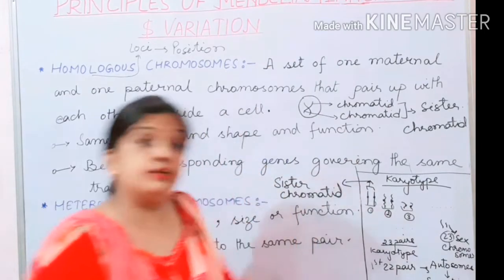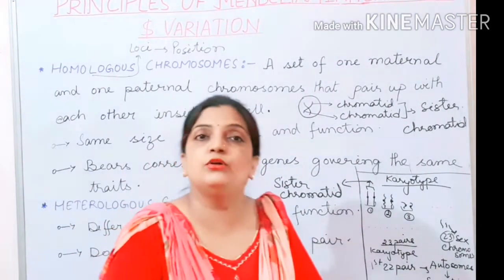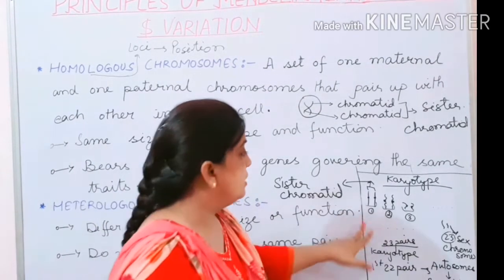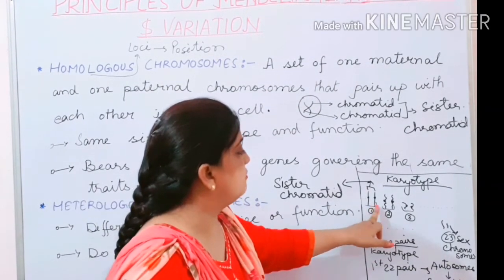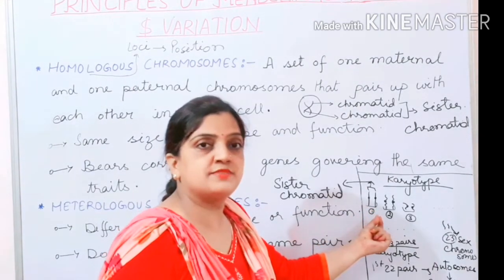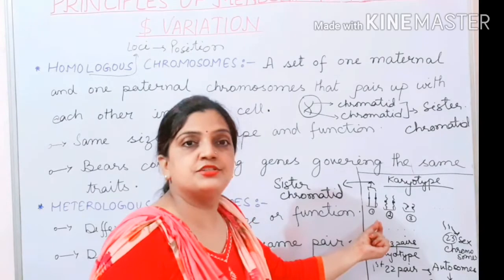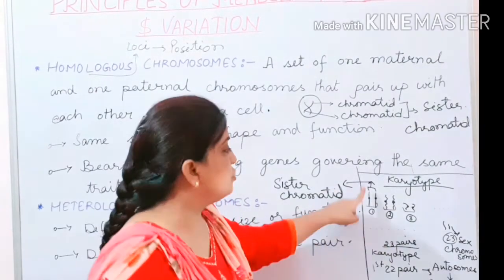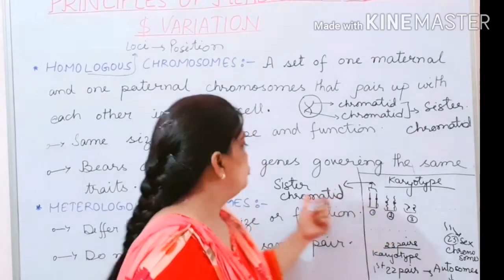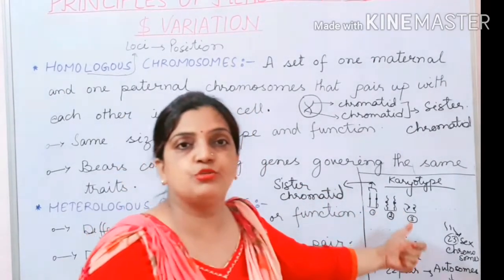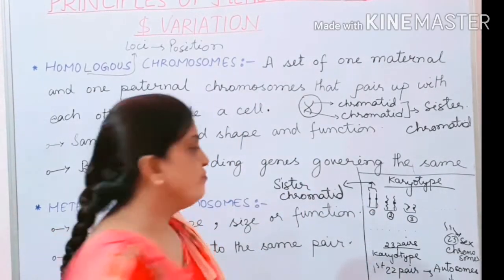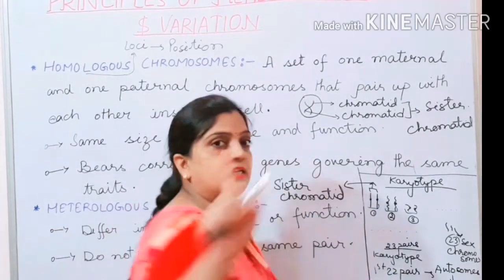Now children, there are more terms: non-sister chromatids and non-homologous chromosomes. This is one set of paternal, one set of maternal. When they pair together with the same size, shape, function, staining condition, centromere position, and length, they are called homologous chromosomes and the two chromatids are sister chromatids.